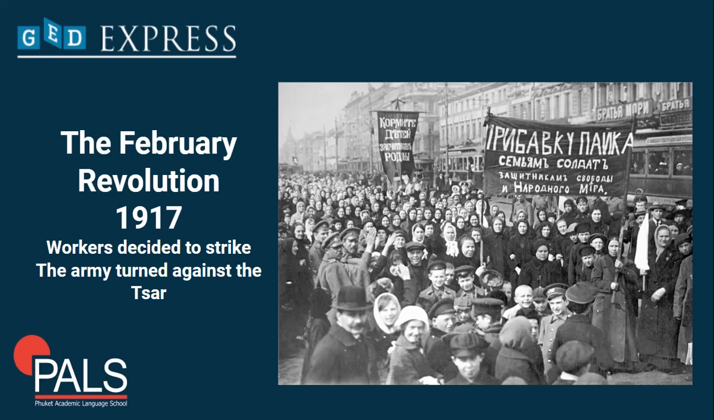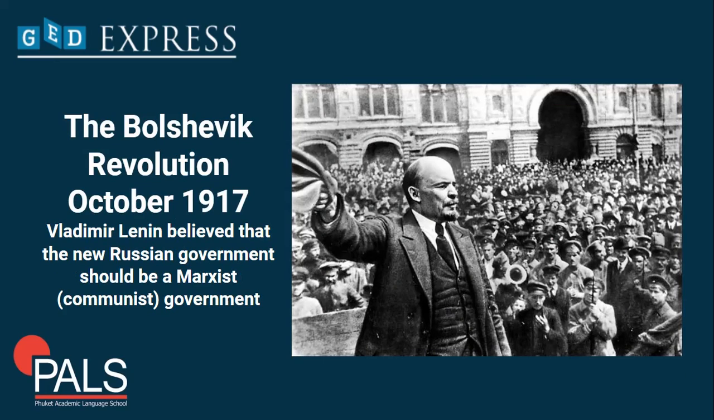And then another event that happened in 1917 was the Bolshevik Revolution. Over the next several months, the two sides ruled Russia. One of the main factions I mentioned a while back, besides the Petrograd Soviet, was a group called the Bolsheviks. They were led by Vladimir Lenin, and they believed that the new Russian government should be a Marxist communist government. So in October of 1917, Lenin took full control of the government in what is called the Bolshevik Revolution.